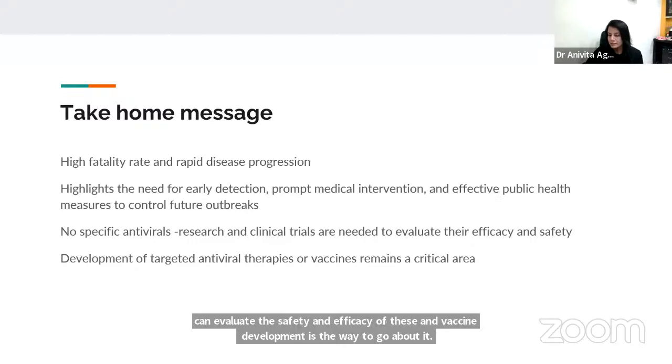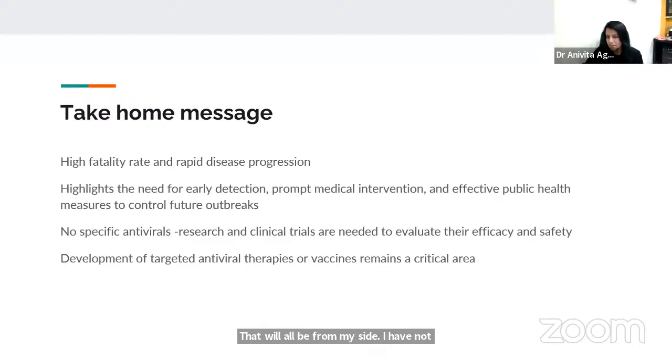I have not seen any patient with Chandipura virus, and I would be really eager to hear Dr. Raju's experience in this current outbreak, and also if we have been missing it and how we can be prepared for this outbreak if it hits north of India. Thank you so much.